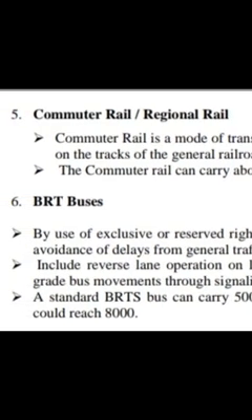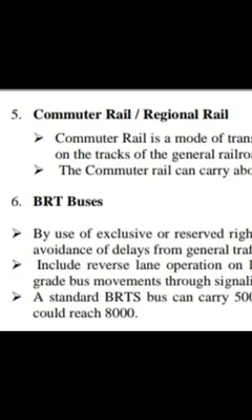Next we will see the BRT buses. BRT buses can use exclusive or reserved rights of way, which permit higher speed and avoid delays from general traffic flows.